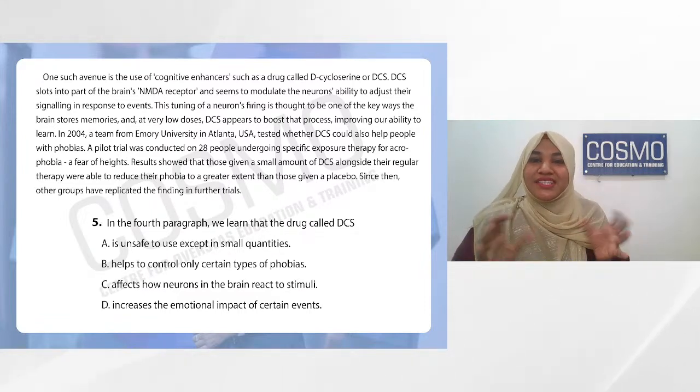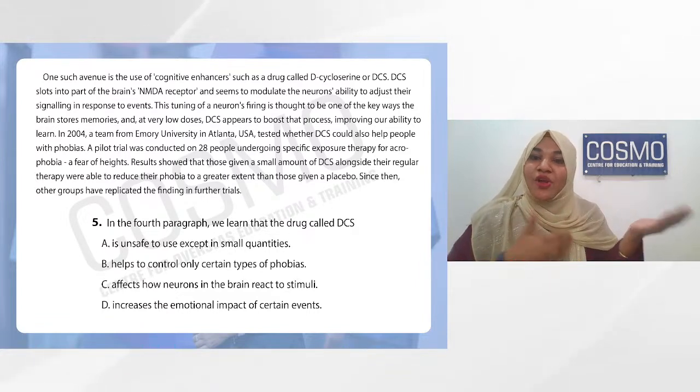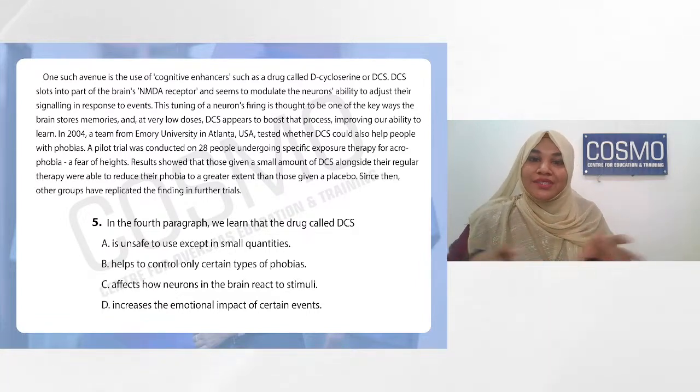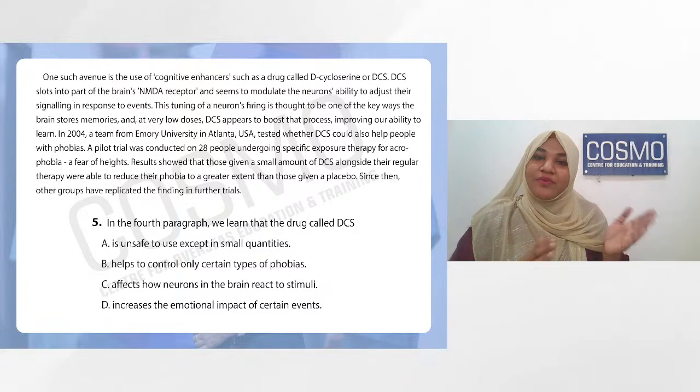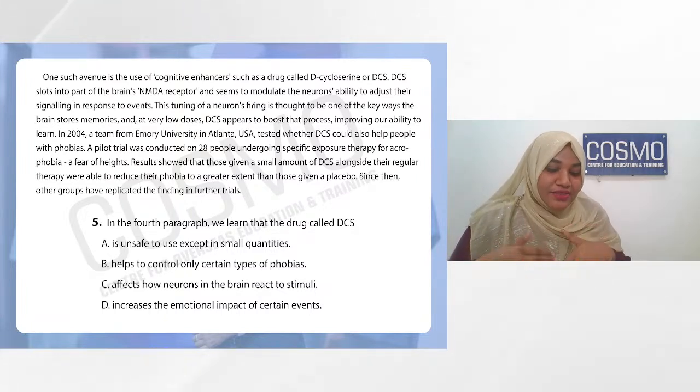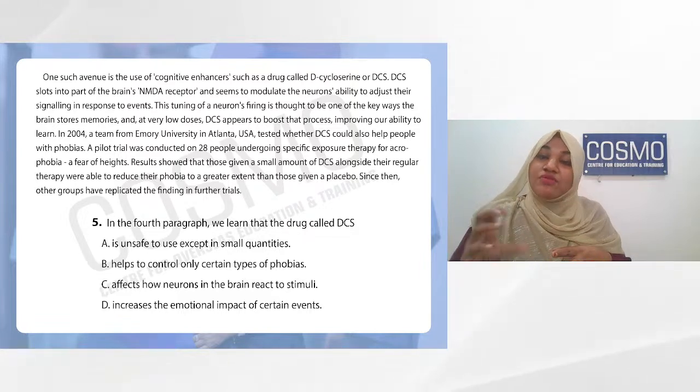So basically we just think in terms of simple English. What we said about that cognitive is told in these complex English words. So don't get too disheartened when you read through that. You just understand that what we read before is being said a bit more in grammatical words. So the next sentence is this tuning of a neuron's firing, that is modulate. How is it working? It seems to modulate the neurons' ability to adjust their signaling in response to events.